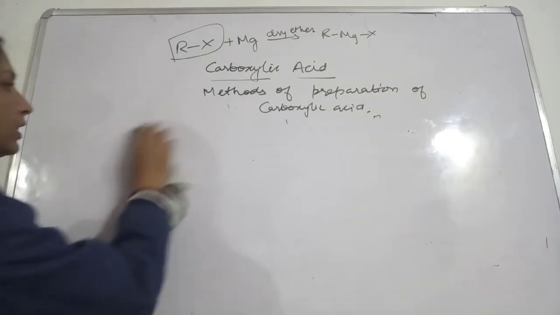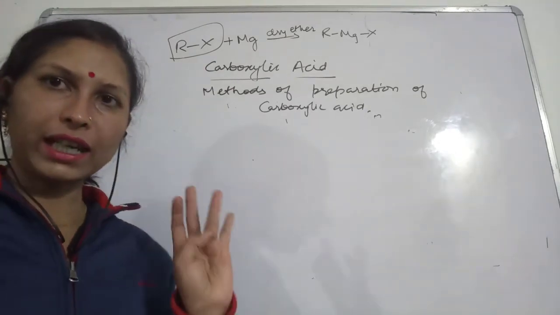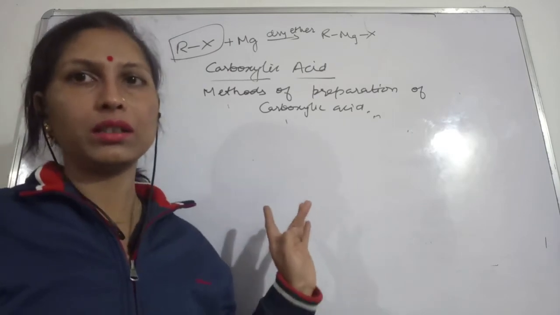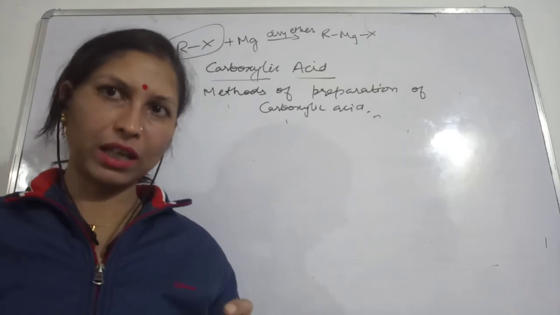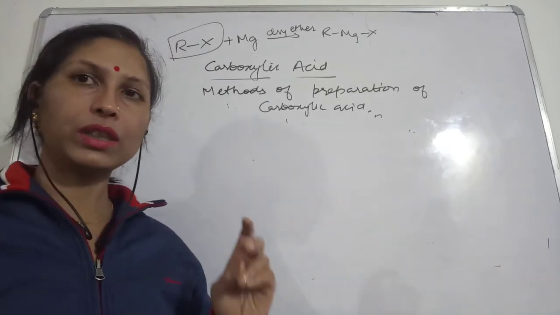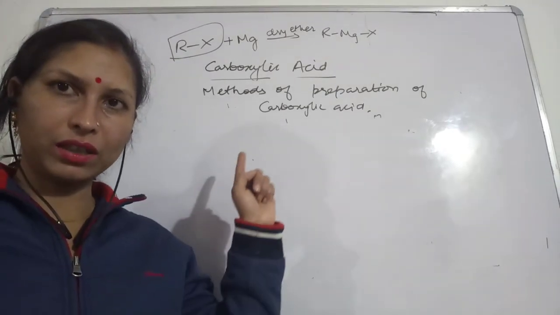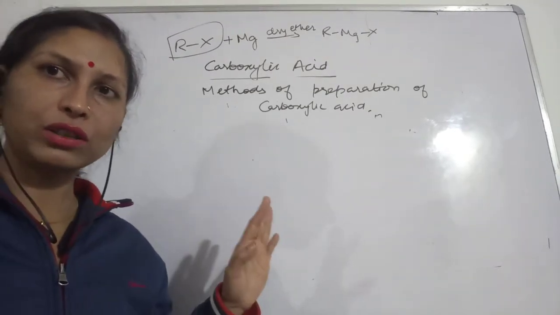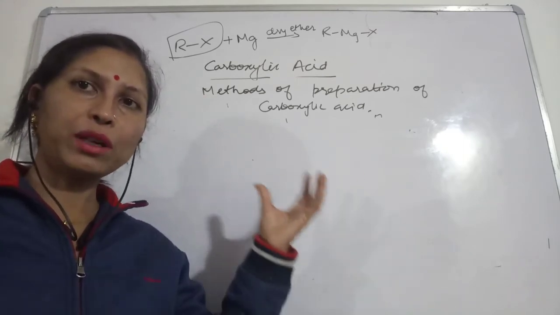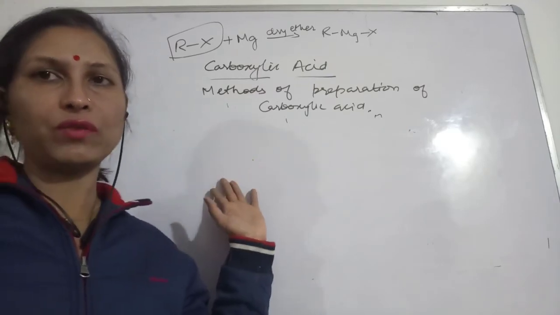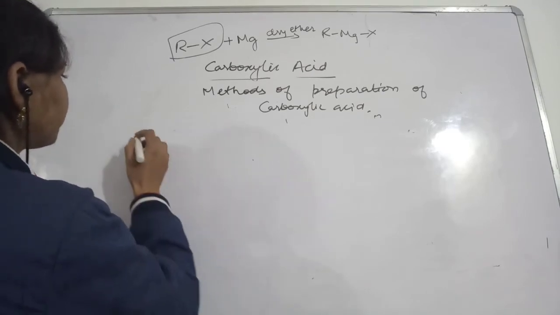So this was the first method. From alcohols, aldehydes or ketones we can make carboxylic acid. Then the second method we have seen, from nitriles and from amides, so carboxylic acids also can be made. Third, we have seen from Grignard's reagent, we can also get carboxylic acid that will have one carbon more than the alkyl group which we started with. Now the fourth one is